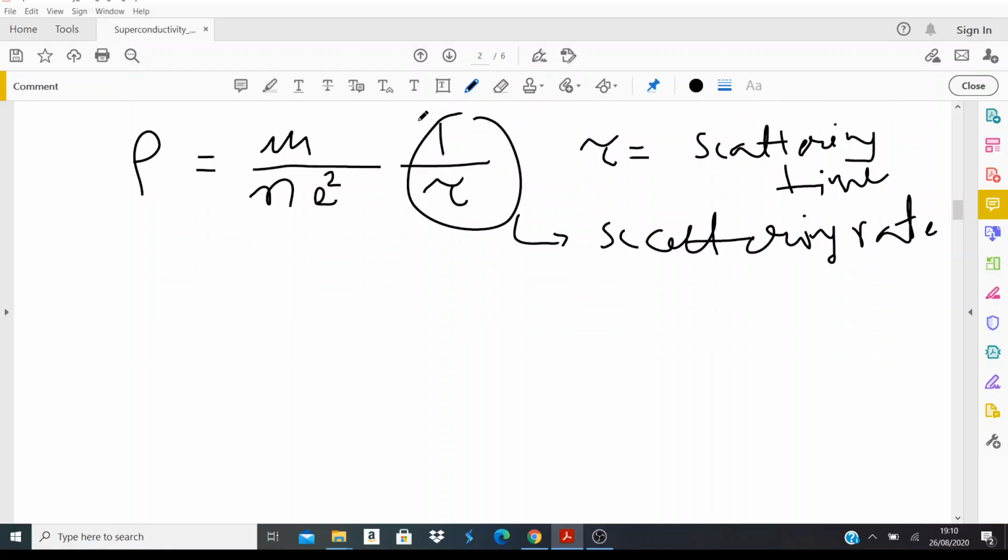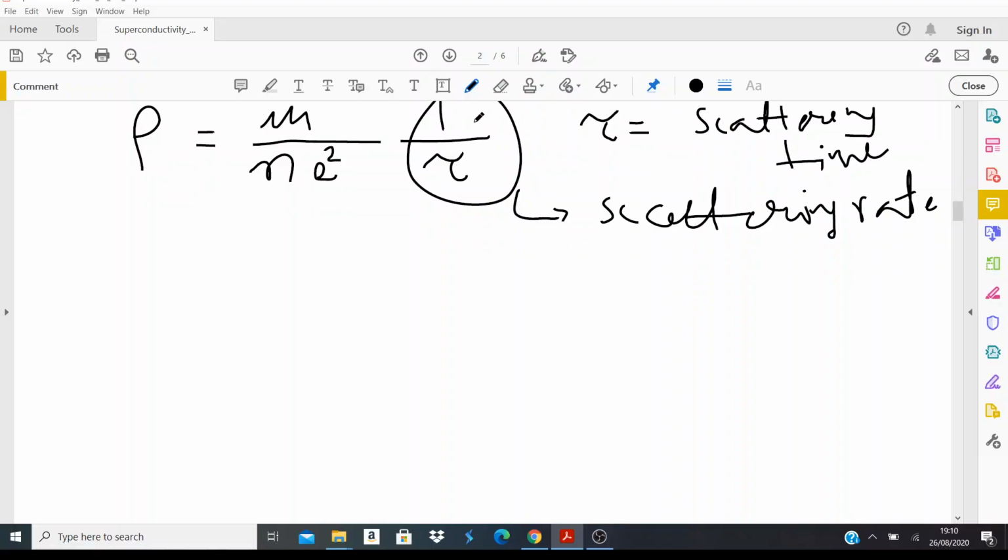Now you can estimate this 1 by tau, and if you ask yourself, inside a solid, what are the different things that we have? We have electrons, we have ions, and we have impurities. So the first thing to ask is that this scattering can happen between electron and electron.